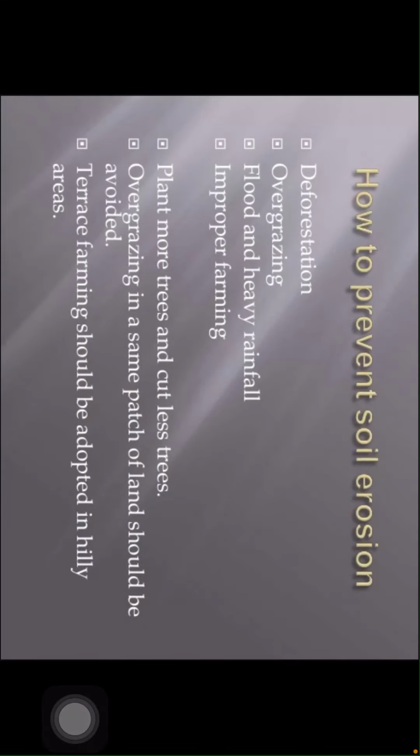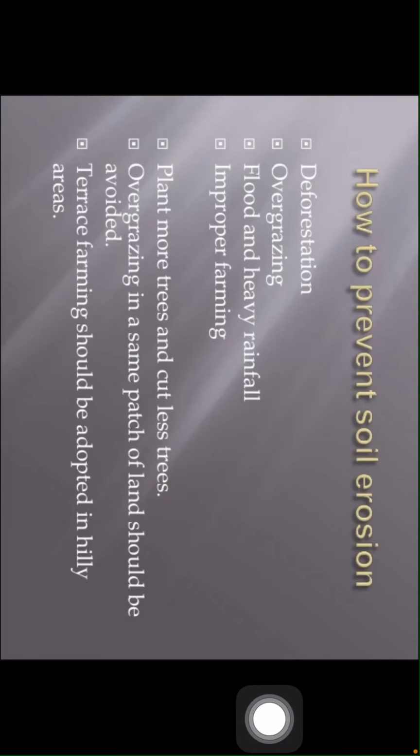How to prevent soil erosion? Causes of soil erosion include deforestation, overgrazing, floods and heavy rainfall, and improper farming. We can prevent soil erosion by planting more trees and cutting fewer trees. Overgrazing in the same patch of land should be avoided, and terrace farming should be adopted in hilly areas. These are the preventions of soil erosion, my dear children.